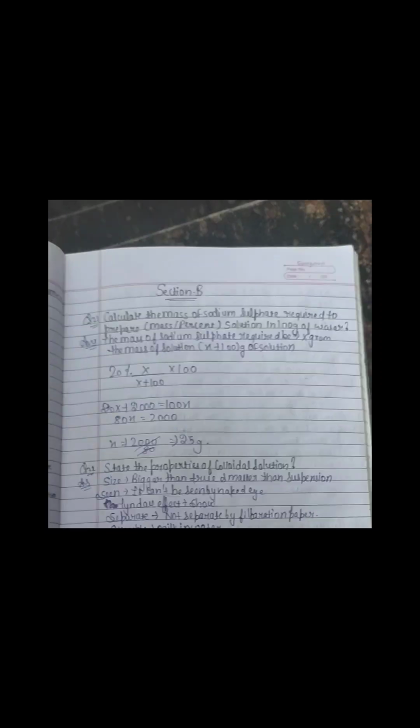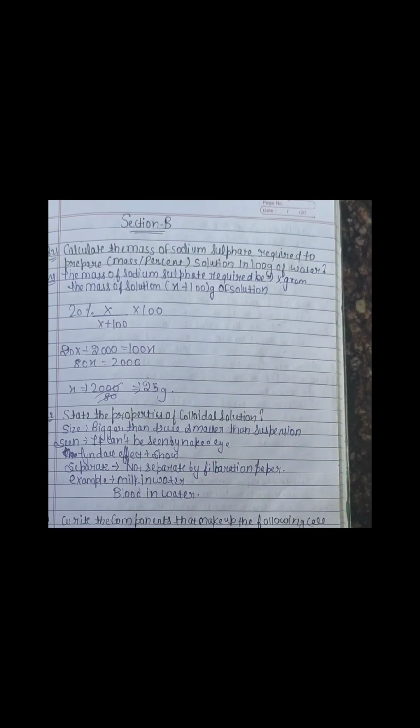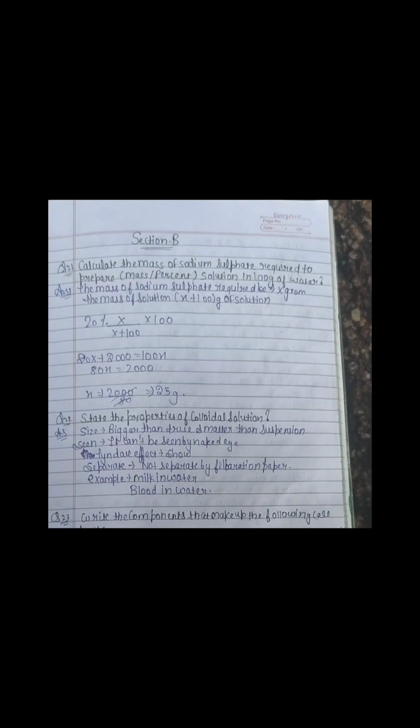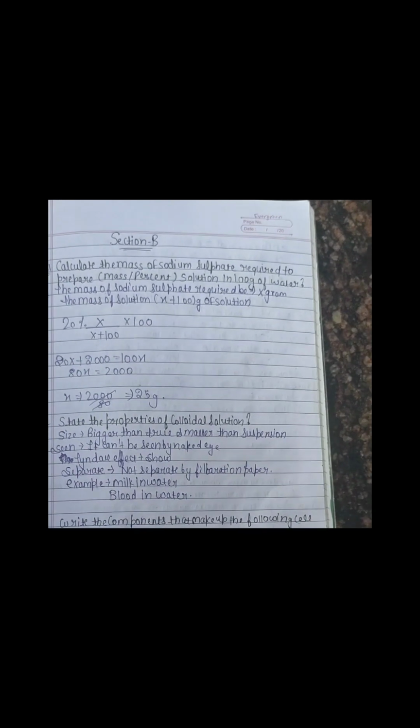Now, section B, question number 21. Calculate the mass of sodium sulfate required to prepare a 20% mass by mass solution in 100 gram of water. So the answer: let the mass of sodium sulfate required be x gram.